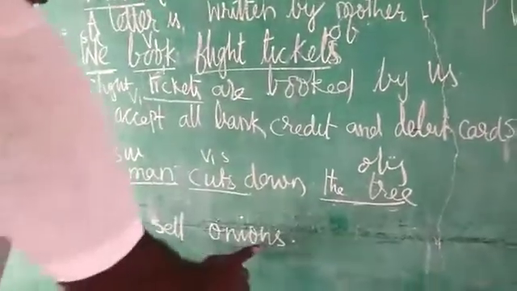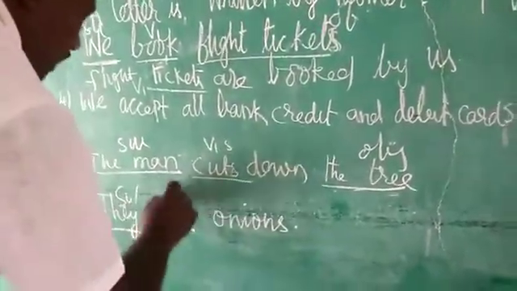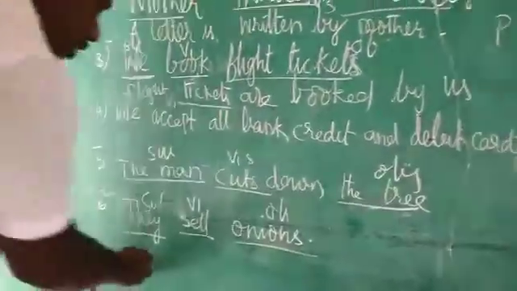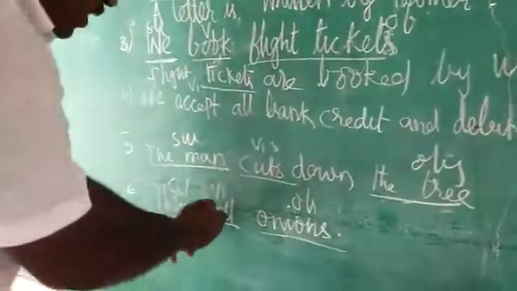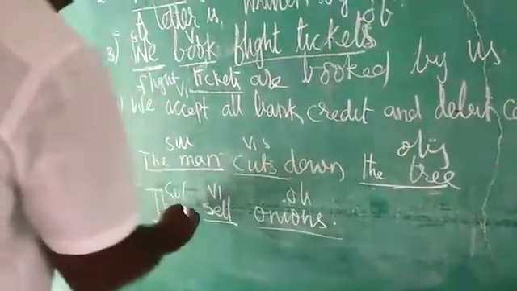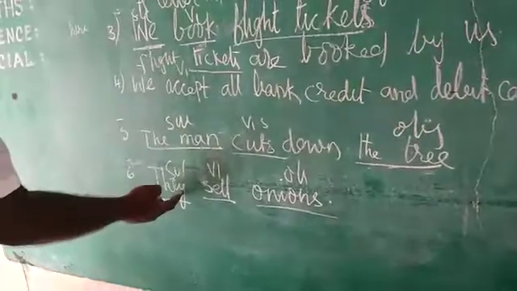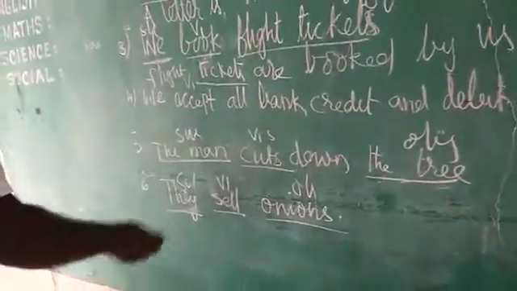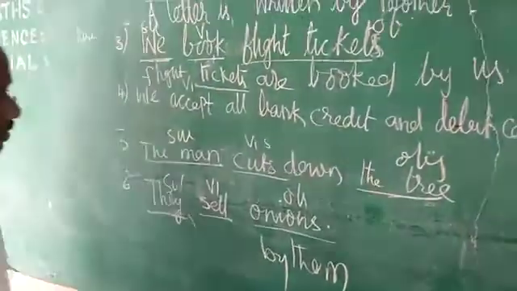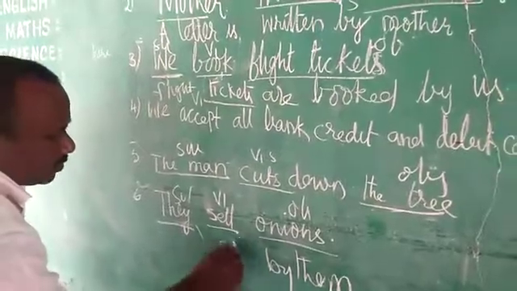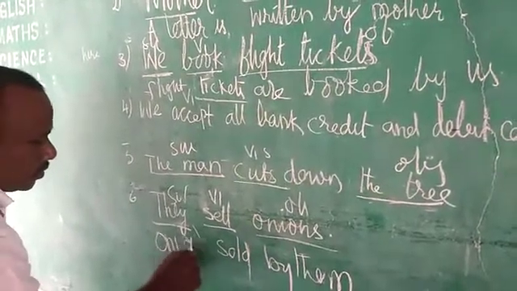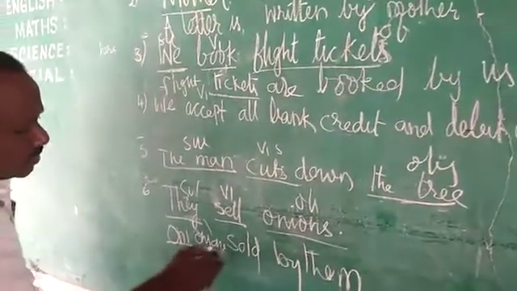Last one. They sell onions. They is the subject. Sell is the V1. Onions is the object. So the object comes first. Onions is plural, so you take are. The V3 form of sell is sold. The onions are sold by. They is a plural pronoun, so you can change they into them. Since it is plural, you take are. Onions are sold by them.